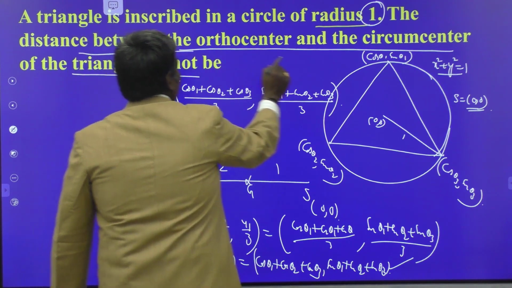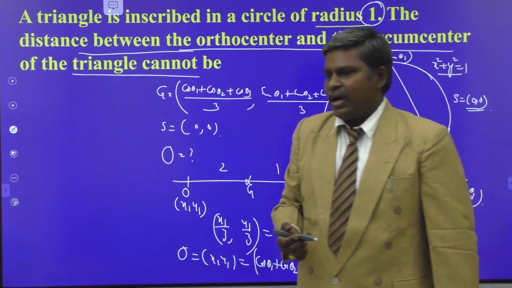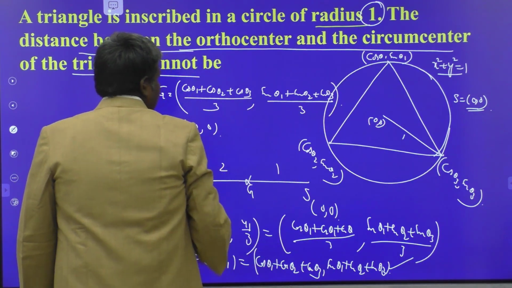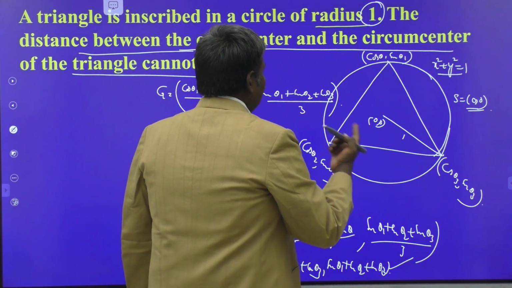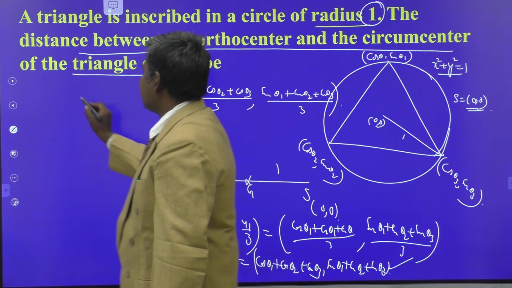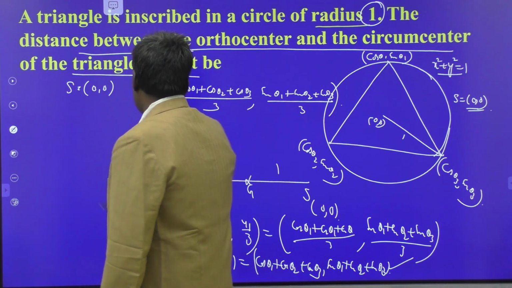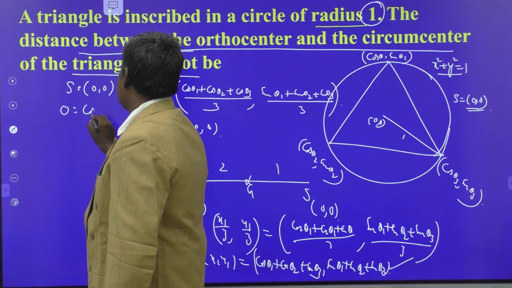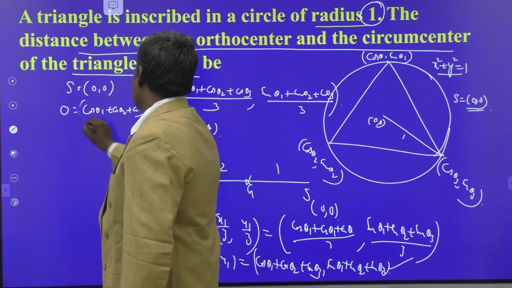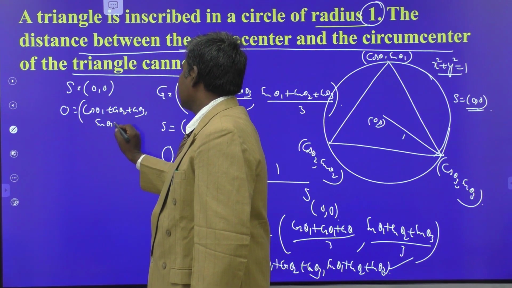The distance between the orthocenter and circumcenter you have to find out. We have already the orthocenter, that is this one. And the circumcenter, you already know that. What is that? Origin. We have to find out the distance between these two. Circumcenter is origin and orthocenter is like this: cos theta 1 plus cos theta 2 plus cos theta 3, comma sin theta 1 plus sin theta 2 plus sin theta 3.